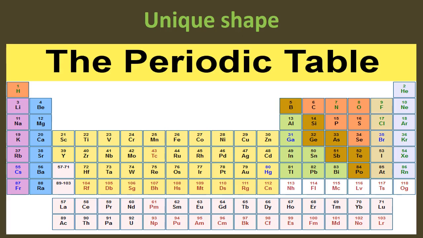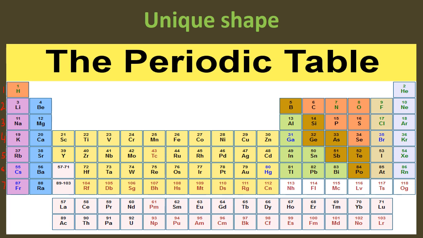You all are familiar with this table. Yes, this is periodic table, and it consists of 7 periods and 18 groups. So let me number them. The horizontal rows in periodic table are periods. So this is period number 1, 2, 3, 4, 5, 6 and 7.